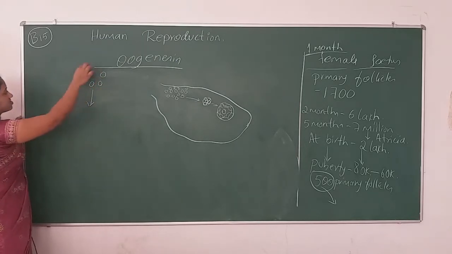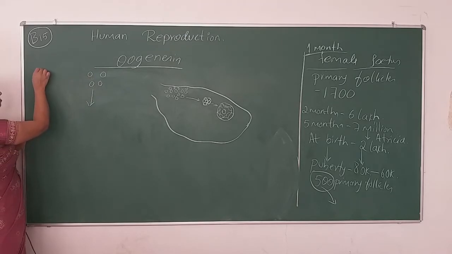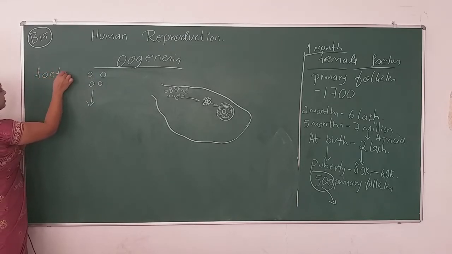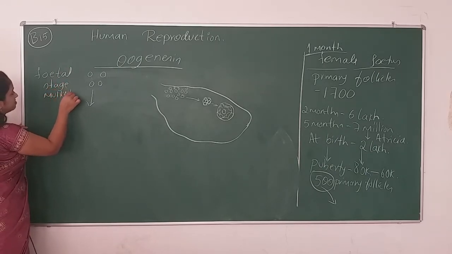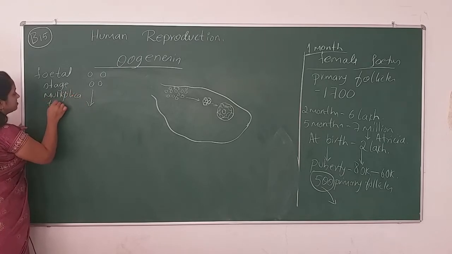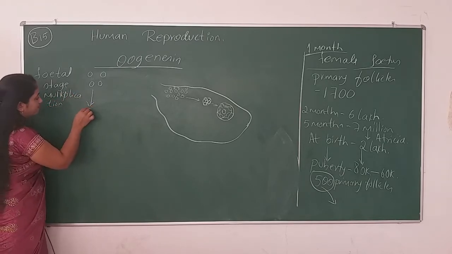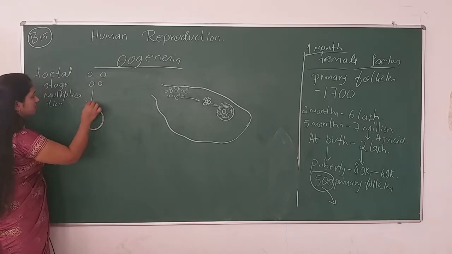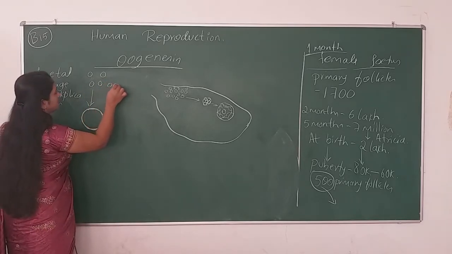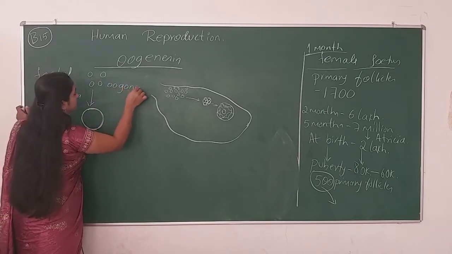So what are these? These are the primary follicles at the fetal stage, and then multiplication. After multiplication, what do we have here? This is the oogonia or primary follicle.